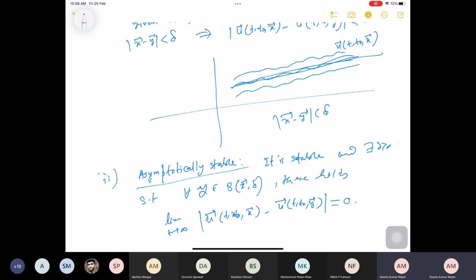No, because if this is your u(t, t0, x0), then it should be something like that. Something like that. Okay. So later we talk about the equilibrium solution or the equilibrium point. If we consider the autonomous system, then the equilibrium point or the critical point will be a solution. And then we will talk about whether that solution is stable, unstable, or asymptotically stable, and so on.